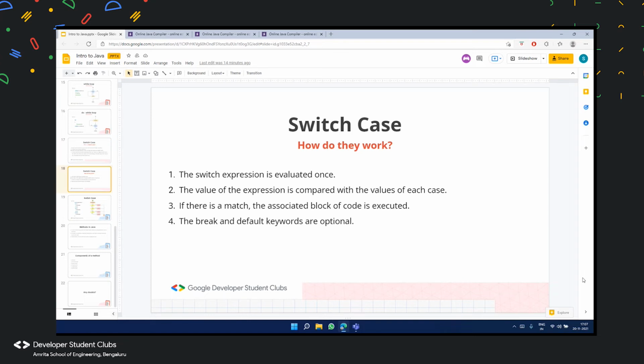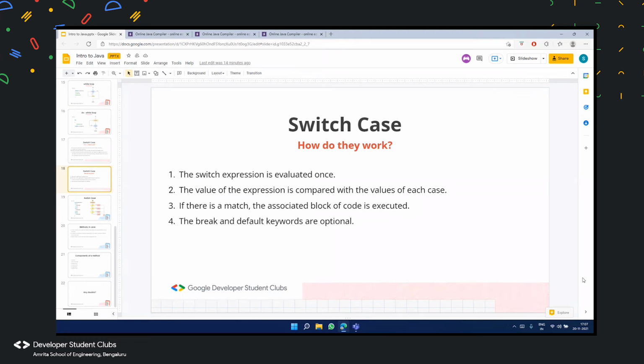And once that comparison becomes true, let us assume in one of the switch case statements, the comparison is true, what happens is the block that is present under that case gets executed. That's what the third point says.